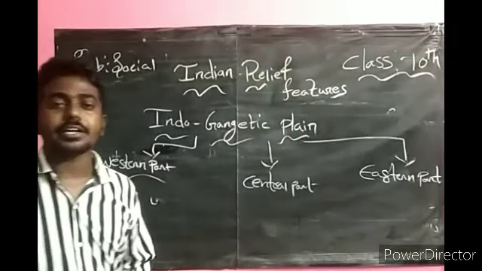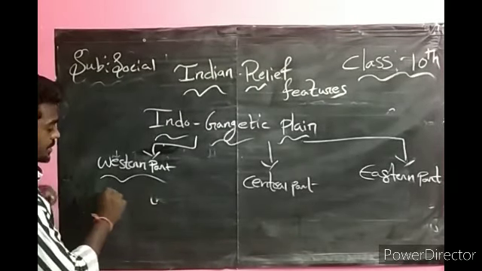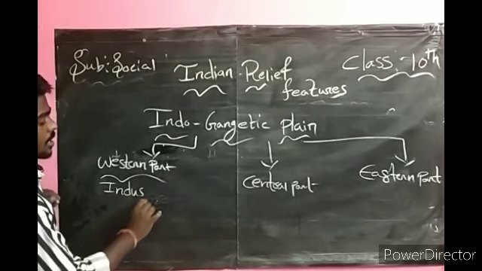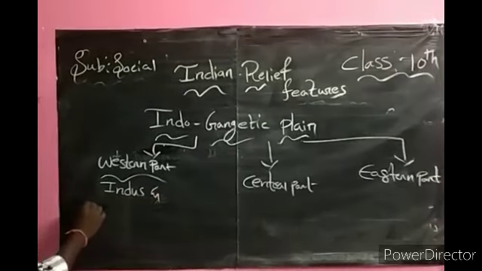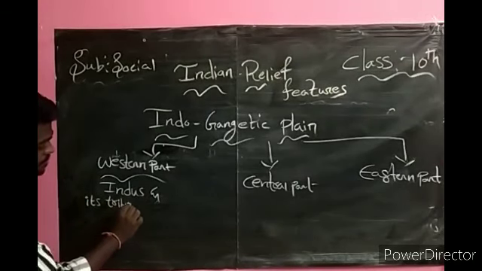In the western part we have the Himalayan river Indus and its tributaries.